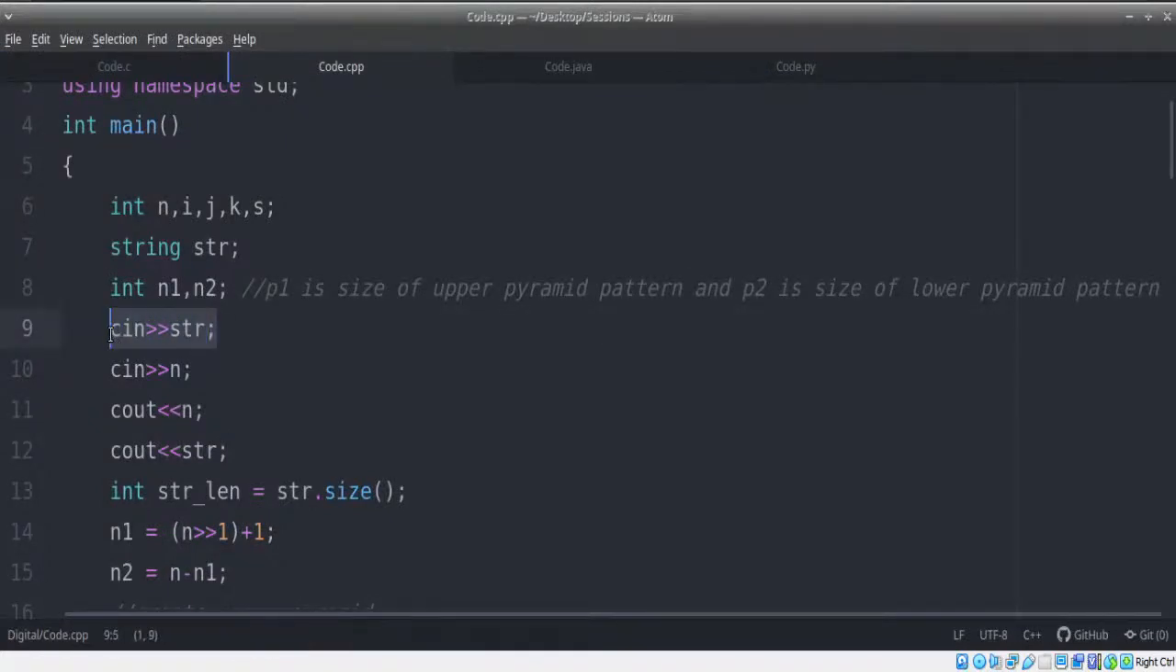Instead of using cin, we'll use a function called getline. In getline, you have to specify what you're reading and from where. We are reading the string str from where? From console input. This is the format of getline. We are reading a string from console input.